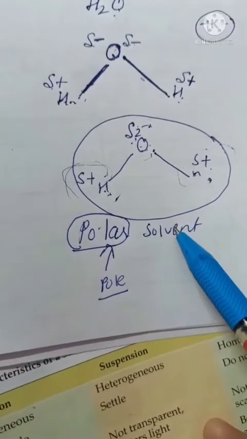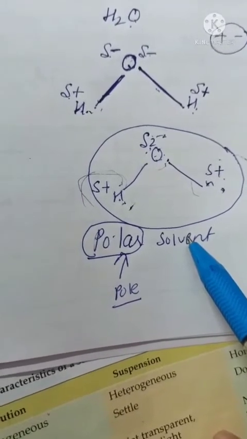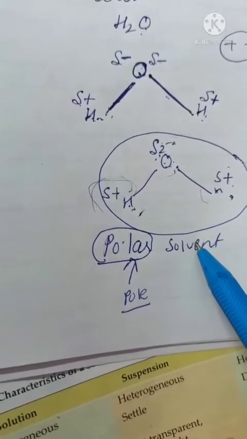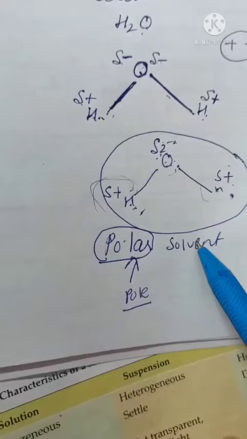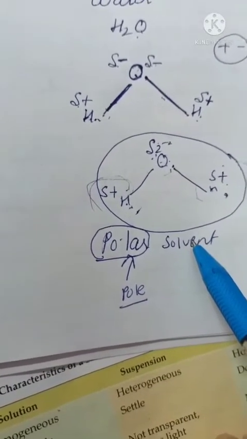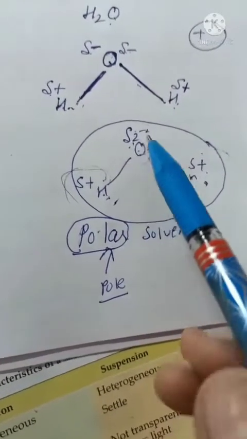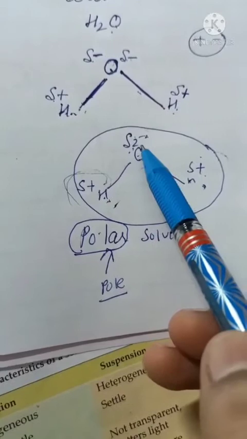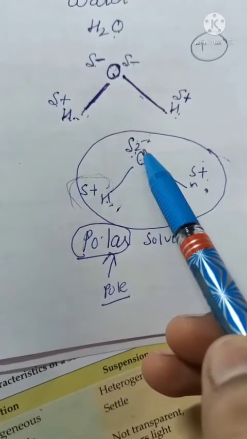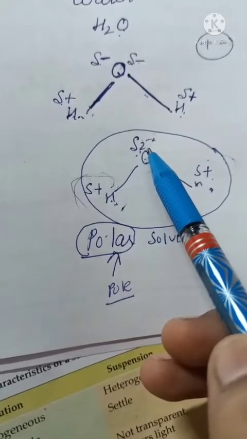So now here we study the definition of a polar molecule or polar solvent. What is a polar molecule or polar solvent? Any molecule or any solvent in which we have positive and negative charges on atoms is called a polar molecule or polar solvent.